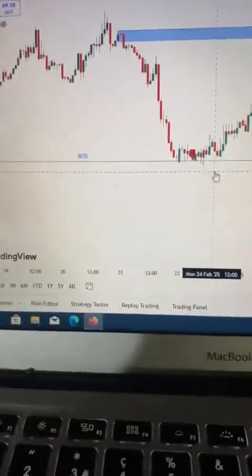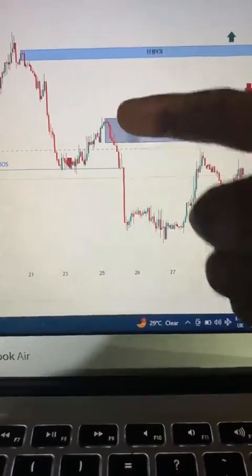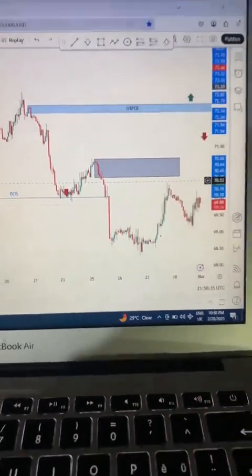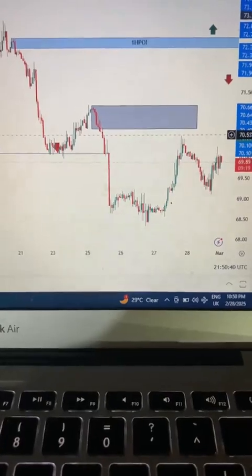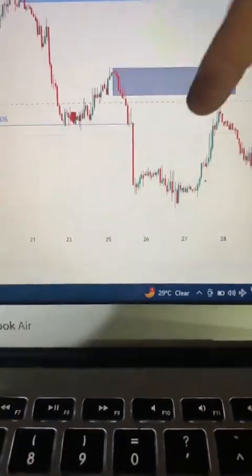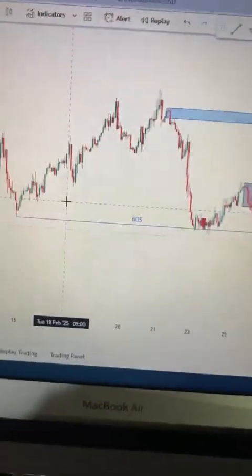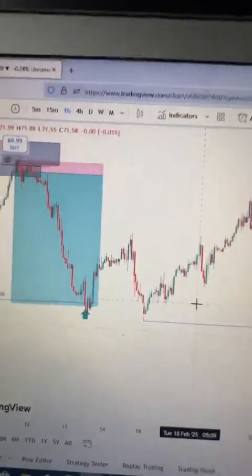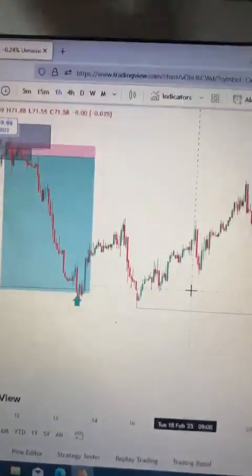So like this zone here, price took out this low. Can you see? Price took out this low. Why? Because of this supply zone here. Because of this whole supply zone here. So as a supply and demand trader, you want to be paying attention to price action, because without the supply, this zone would have been taken out. So price action is very, very important as a supply and demand trader, looking out for your previous analysis, what happened previously, your previous printed candles.